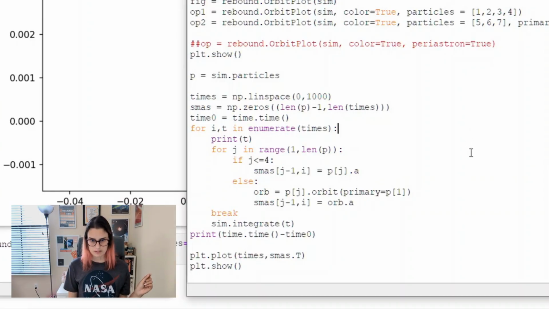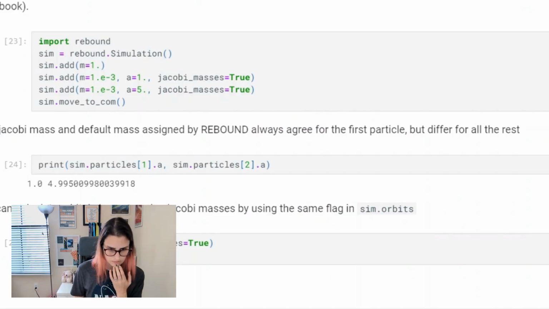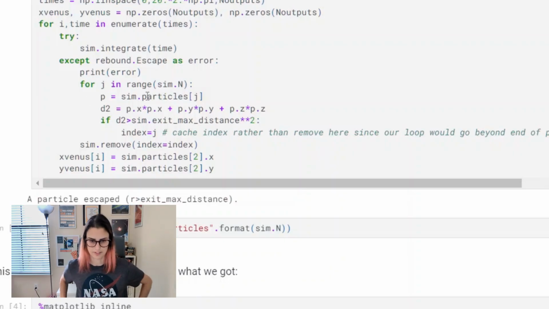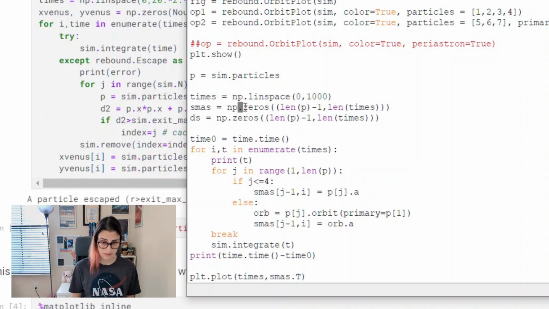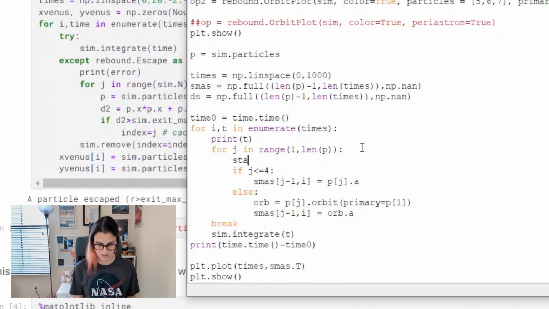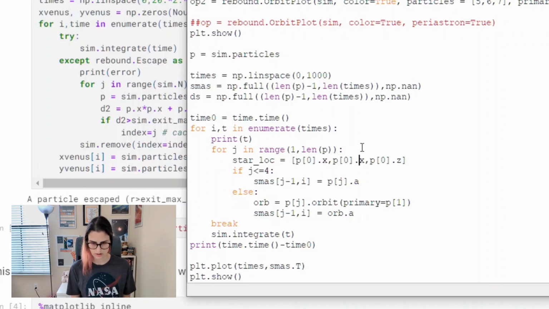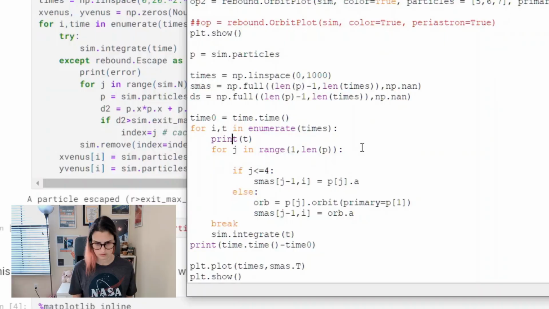Okay. I believe in the past you just had to do this by calling the Cartesian coordinates and doing some vector math. It looks like they added a bunch of new convenience functions, so I'm kind of curious about that. No, okay. You still just have to do that. Let's just make these nans so that we see nothing on the plot if we're not requesting it. Let's get the star location P0. So we're just going to get a triple here of the Cartesian coordinates. Really, we only need to do that once, so we'll do that outside of the loop.